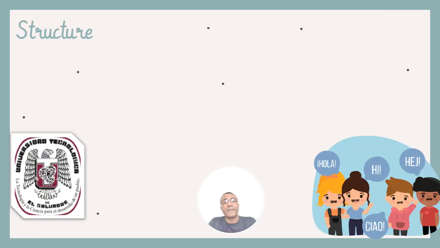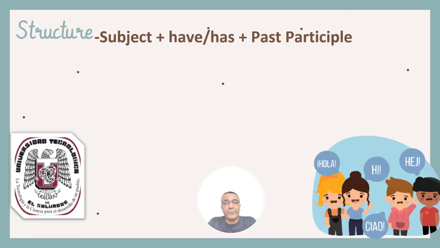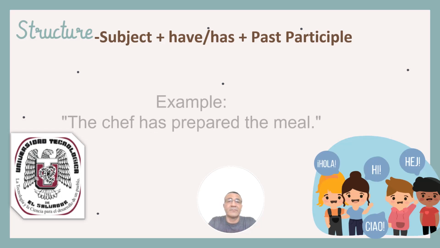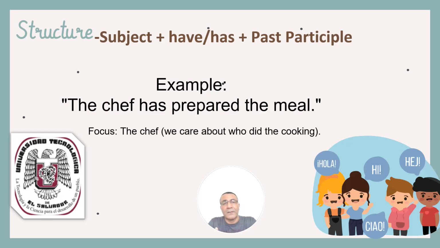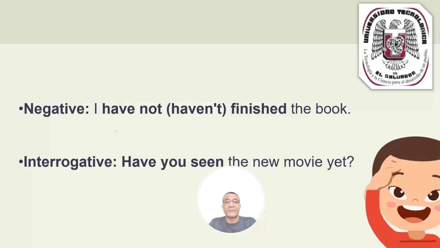You see? What is the structure of the present perfect active voice? Subject plus have or has plus past participle. Example: the chef has prepared the meal. What is the focus? The chef. We care about who did the cooking. In active voice, right? Present perfect active voice.